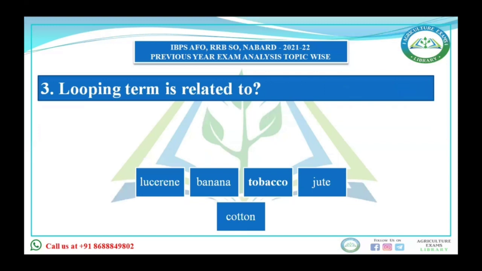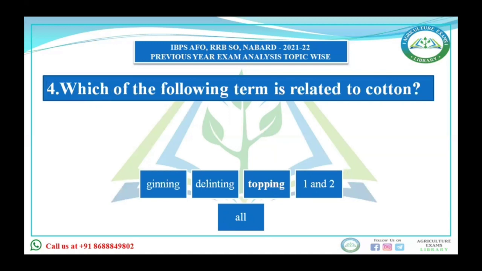Looping term is related to glycerin, banana, tobacco, jute, or cotton. Looping is related to glycerin, and it is the removal of the top branches in fodder to promote foliage growth. Next, which of the following terms is related to cotton? Ginning, delinting, topping, 1 and 2, or all.